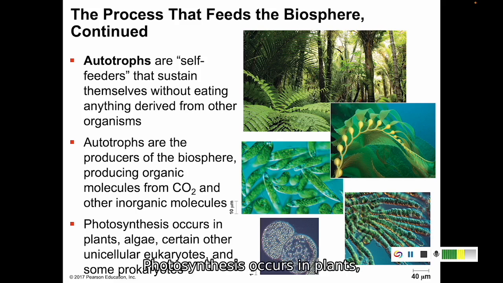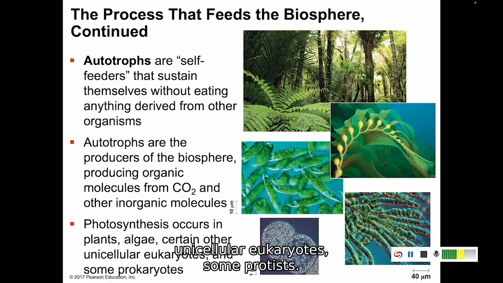Photosynthesis occurs in plants, which is this top picture. It occurs in algae. It occurs in some other types of unicellular eukaryotes and protists. And it can also occur in bacteria. Although bacteria don't have chloroplasts, of course, they are able to do photosynthesis within their plasma membrane or within the cytosol.